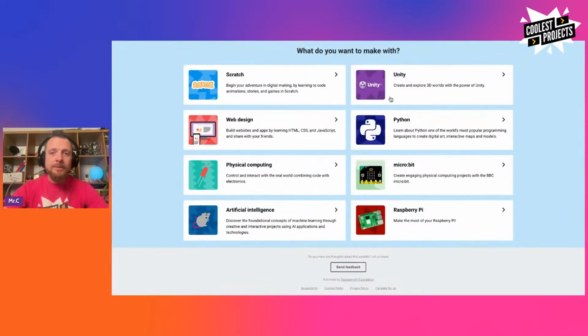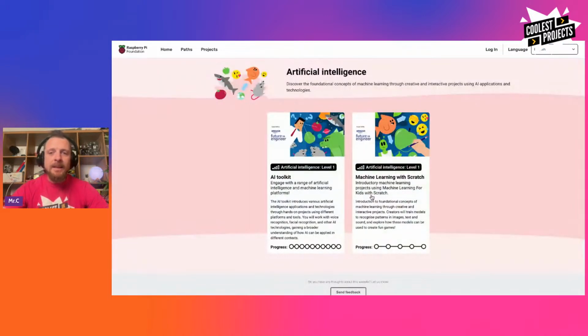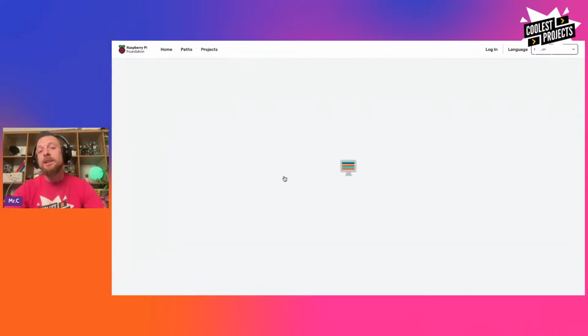There's lots of different pathways we can have. We've got Scratch, Python, PhysComp, which is making things in the real world. That's our hardware section, but we're going to do AI today. And in there we have machine learning with Scratch, which is a nice little pathway that allows you to work through a bunch of projects in Scratch to make some machine learning stuff. But today we're going into the AI toolkit.